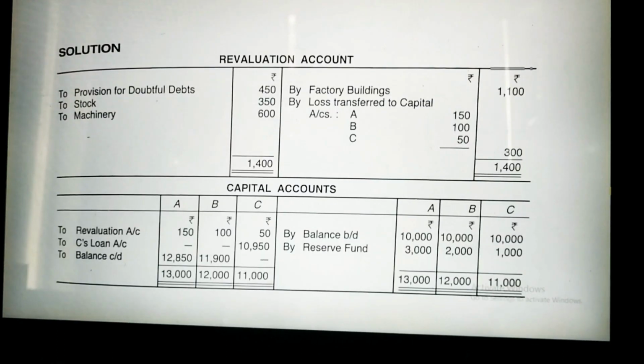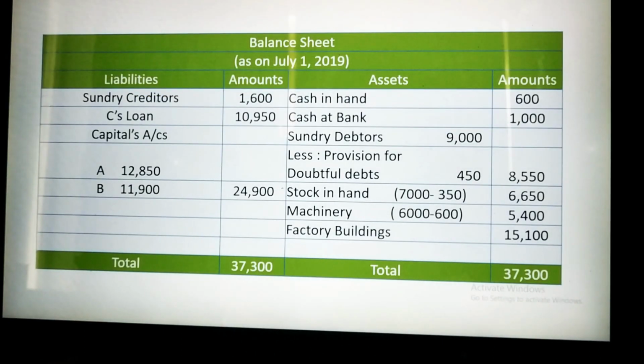So first we will prepare one revaluation account with debit and credit sides. You will write the particulars, and on the debit side you will write provision for doubtful debts 450, which I calculated through 5% of 9,000. You will also calculate and enter this 450 rupees.